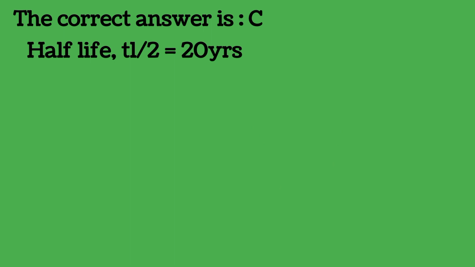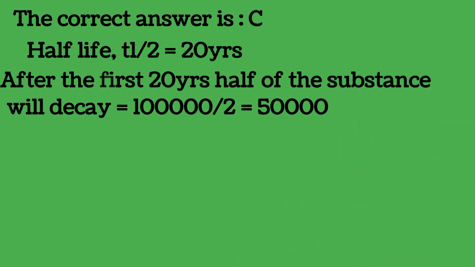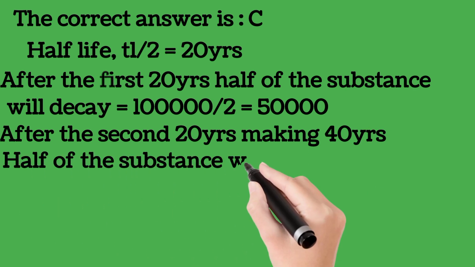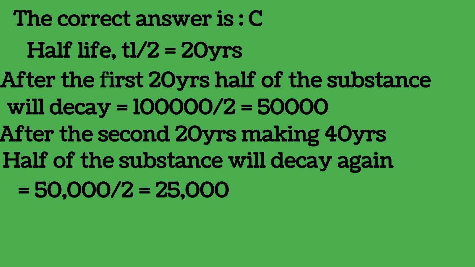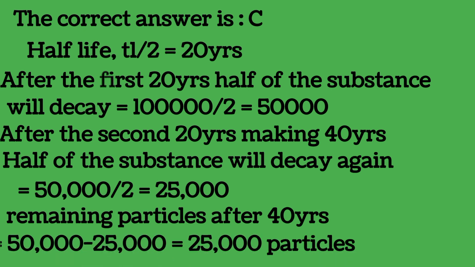Let's see. Half-life of the compound is 20 years. After the first 20 years, half of the substance will decay. That is 100,000 divided by 2 will give you 50,000. After the second 20 years, making 40 years, half of the substance will decay again. So we're going to have 50,000 divided by 2. That is 25,000. So the remaining particles after 40 years will be 25,000. Half-life generally is the time taken for half the amount of a substance to decay. If you know that, the correct answer will be what?